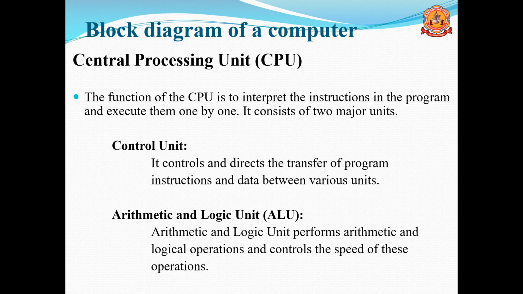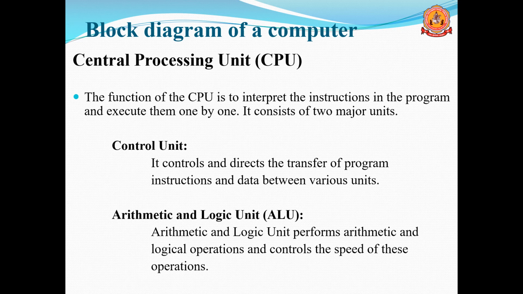The CPU mainly has three parts, but here only two are given. One is the control unit, CU, and the other is the arithmetic and logic unit. The control unit controls and directs the transfer of program instructions and data between the various units.